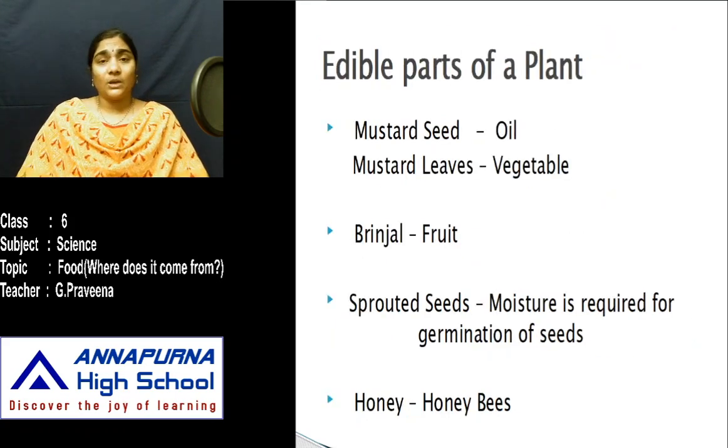Yes. Now, would you eat only the seed? What part of a plant would you consume? Yes, it might be different parts. Each plant may produce a different part that may be taken as food. The plant parts that are eatable are known as edible parts.